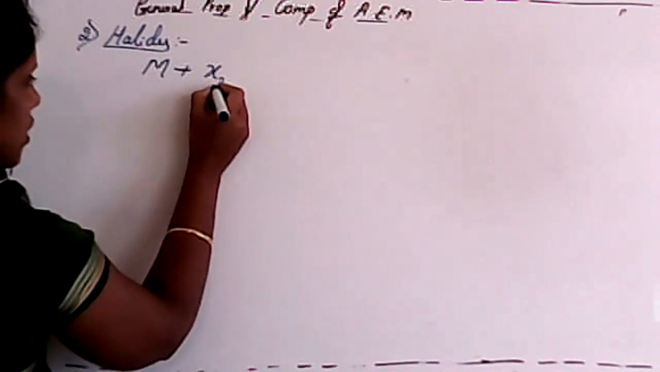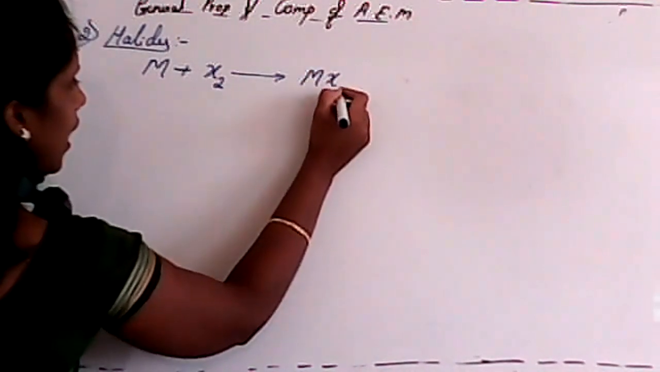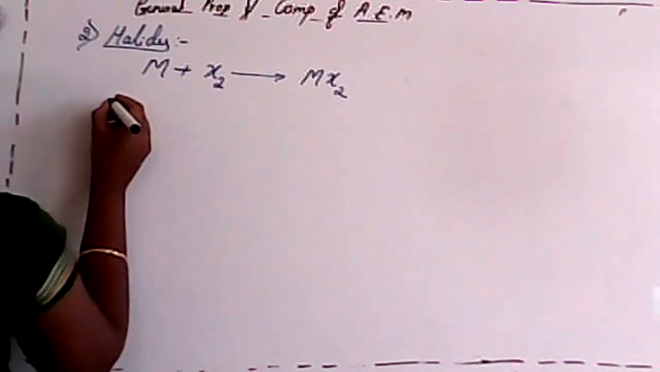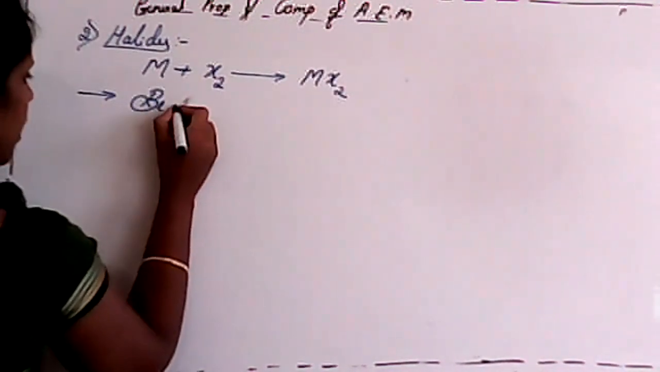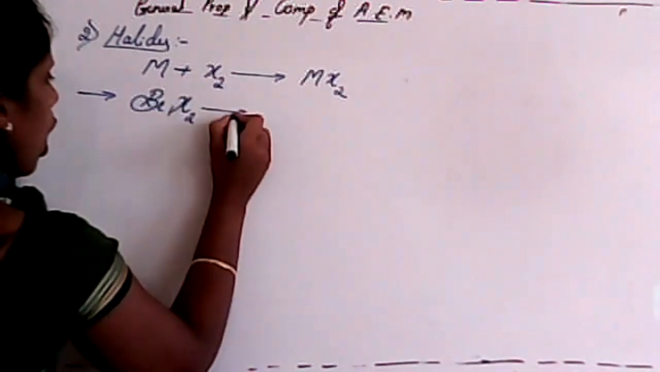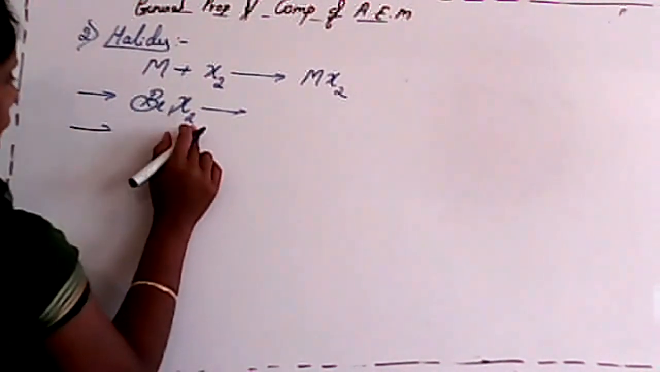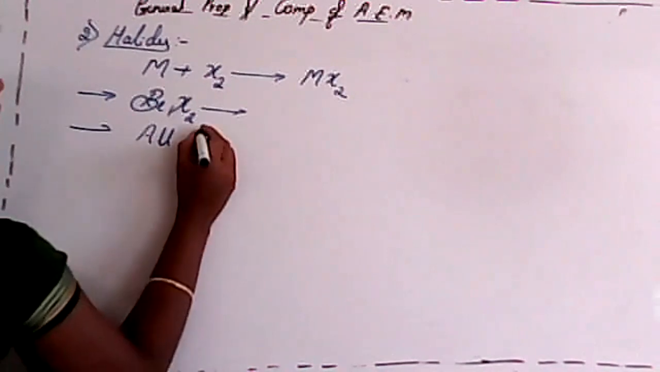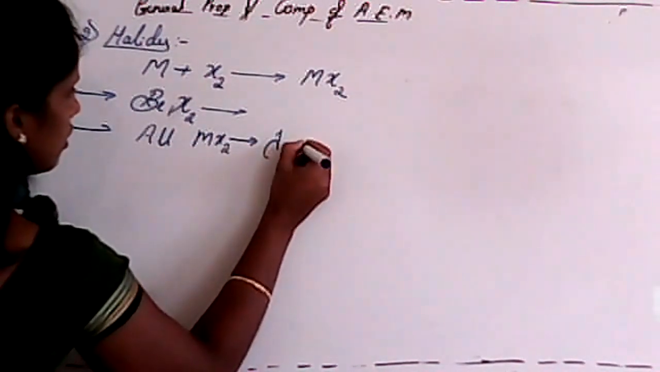Now see, if you are considering halides, a metal reacts with halogen. That is very important, students. A metal reacts with halogen and it will form a metal halide, MX2, isn't it? Except beryllium halide, all other halides are ionic in nature. So except beryllium halide, all metal halides were ionic in nature.